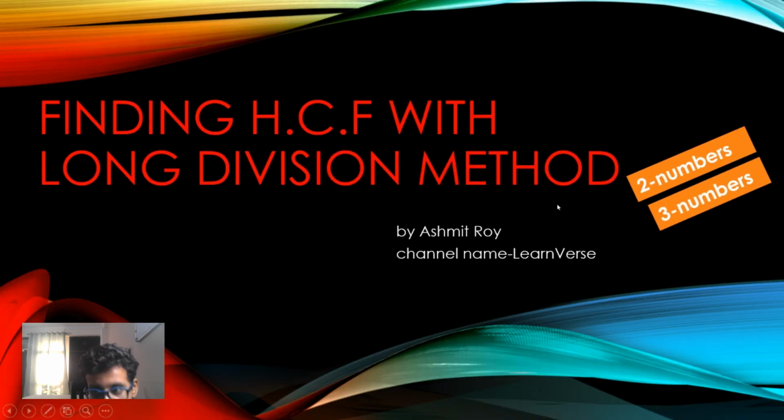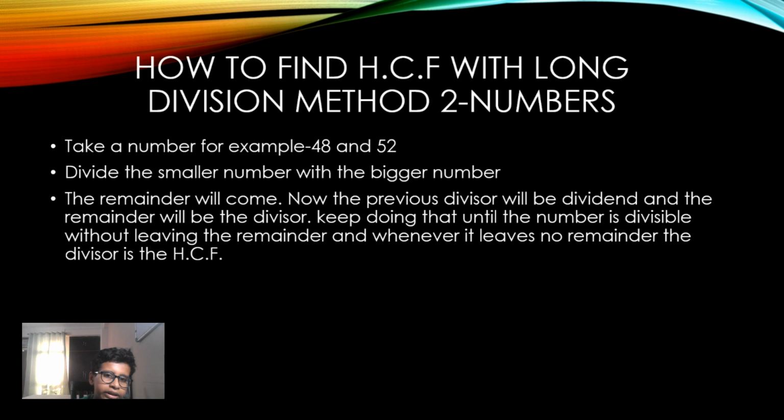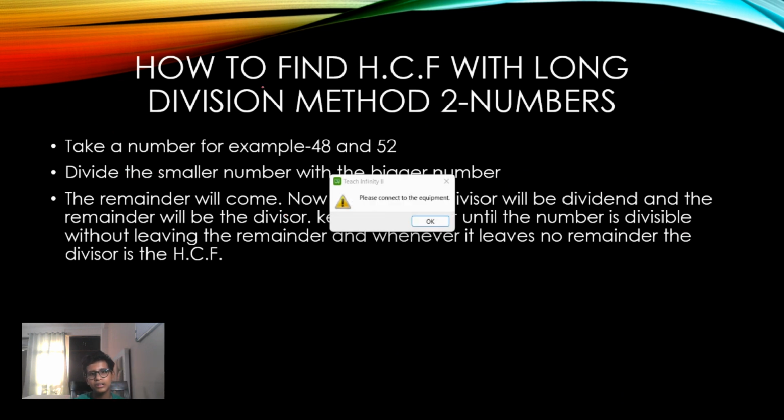Finding HCF with the long division method, both for two numbers and three numbers. Like we have two numbers, and we find the HCF of this and this, or three numbers, this and this and this. So we can find for them also, two and three. First, HCF with the long division method for two numbers.